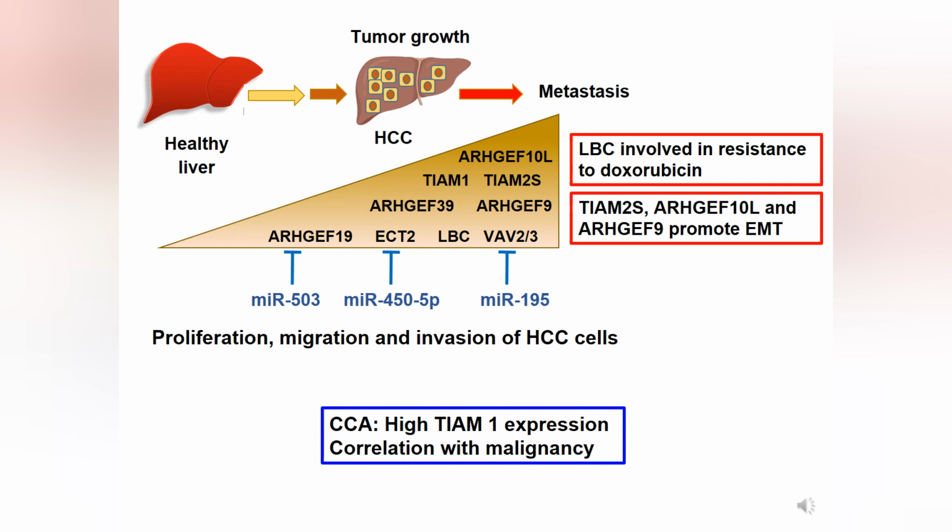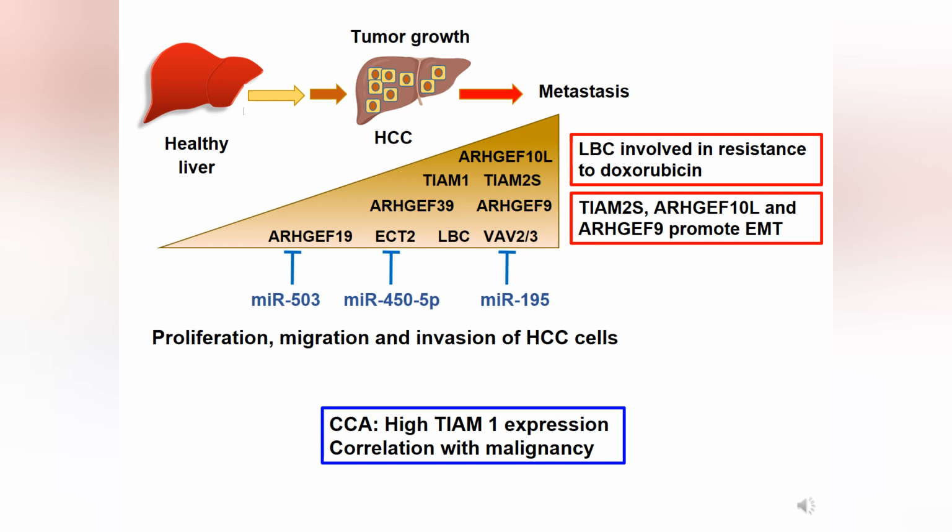And finally, several Rho GEFs are increased in HCC, for example, Tiam1 and 2S, ARHGEF 9 or 19, ECT2 or BAP2 and 3. Some of them are regulated by several microRNAs, and this mechanism fails in HCC, leading to proliferation, migration, and invasion of HCC cells.